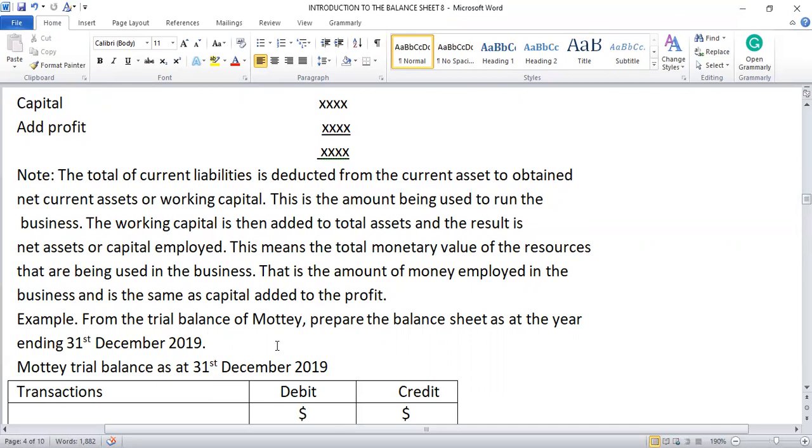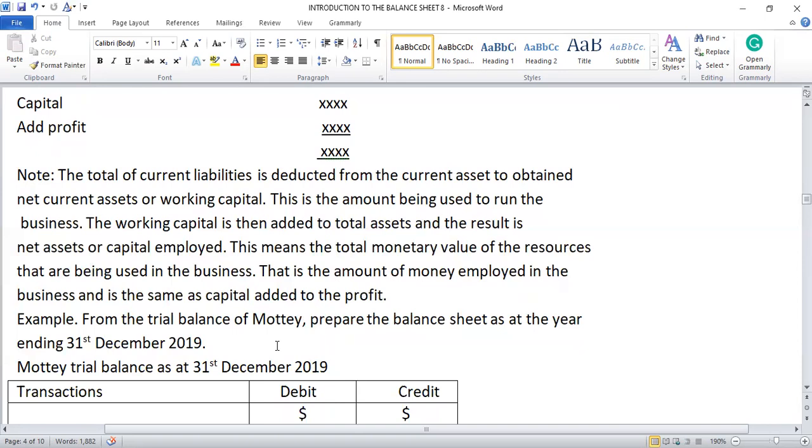I think I will end here because I said the balance sheet contains a lot. We cannot treat it all within one day or one period. We should go step by step so that it will be well understood. So we will end here. Next time I'll continue from where I've ended.